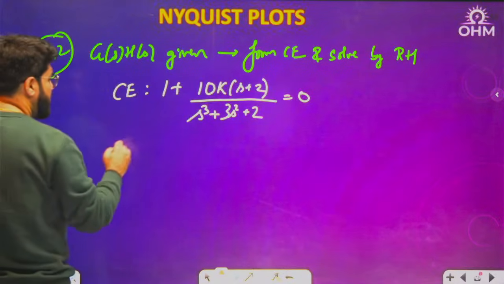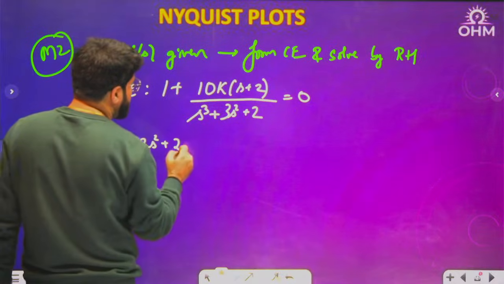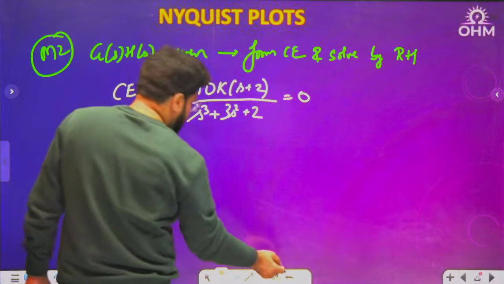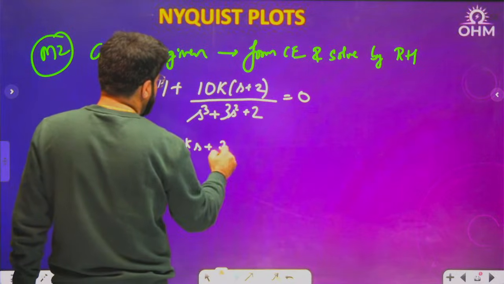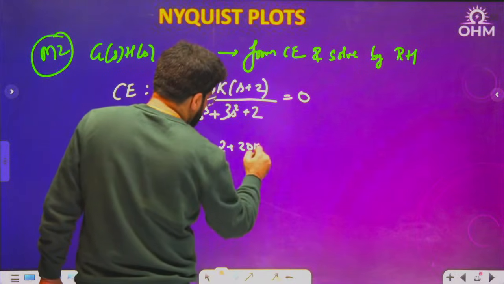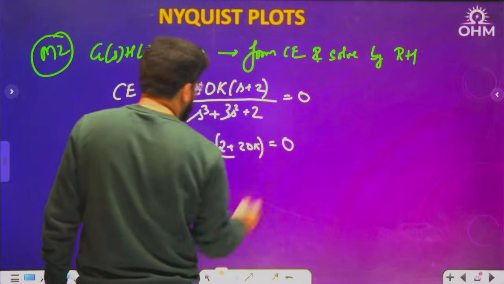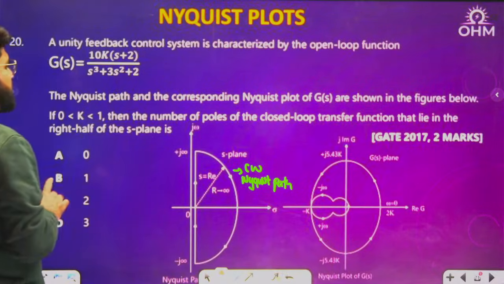You will understand. So you will get s cube plus 3s square plus, let me write down the s coefficient first, 10k s will come, then plus 2 plus 20k, equal to 0. What you want: k is between 0 to 1.